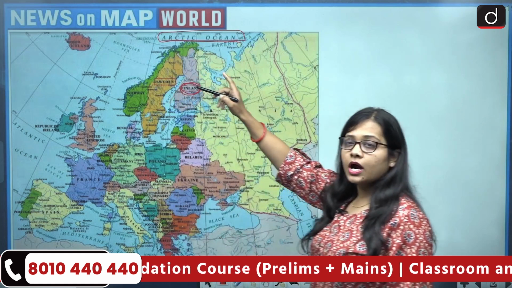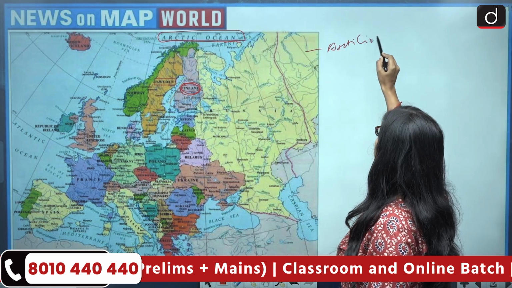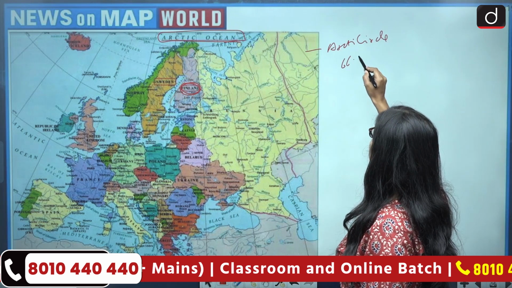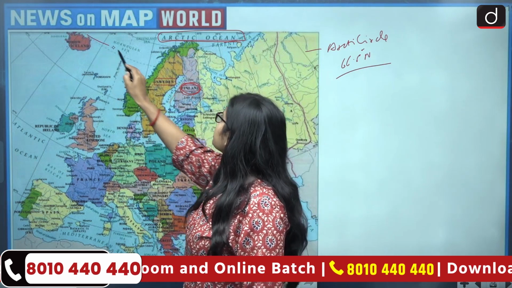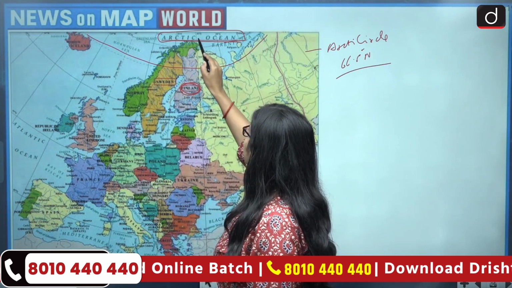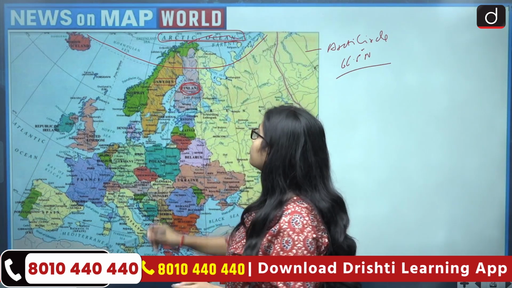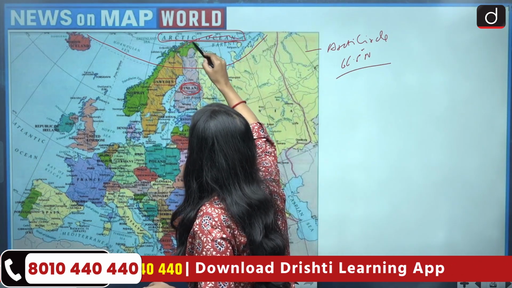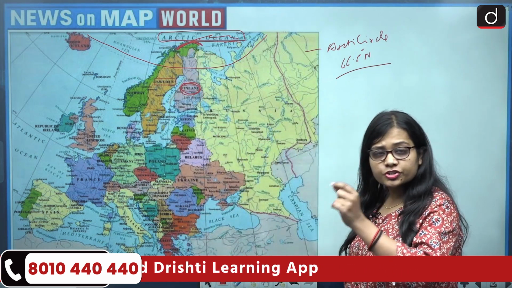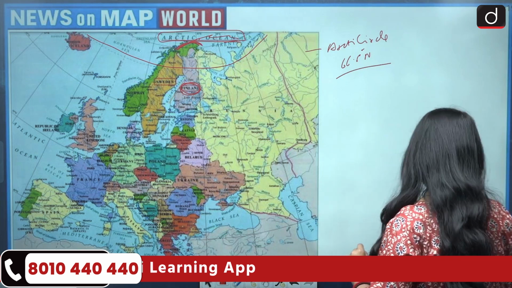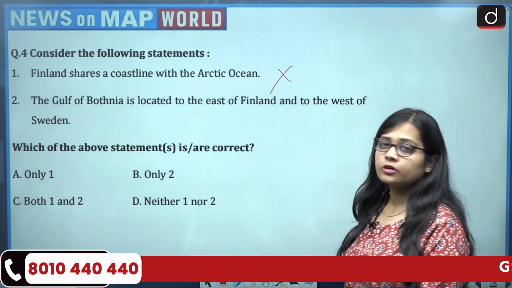And if we talk about the Arctic Ocean, then Arctic Circle is 66.5 degree north, and this is Arctic Ocean. And Finland does not share border with the Arctic Ocean because Norway covers Finland from the northern side, and it is Norway which shares border with the Arctic Ocean. So Finland shares a coastline with the Arctic Ocean becomes wrong.